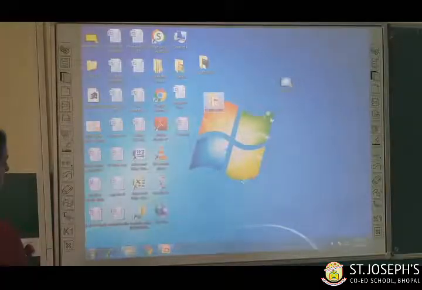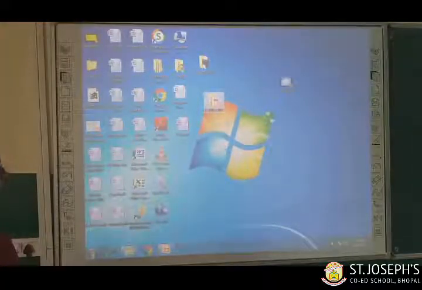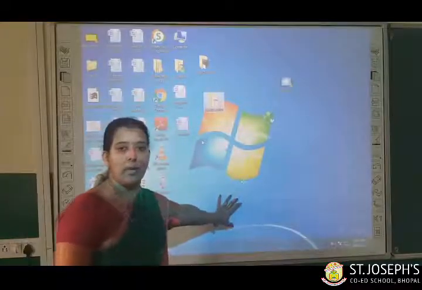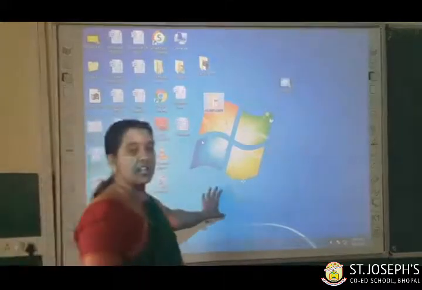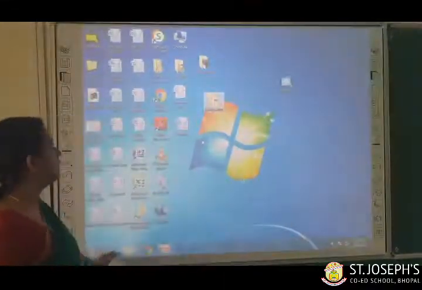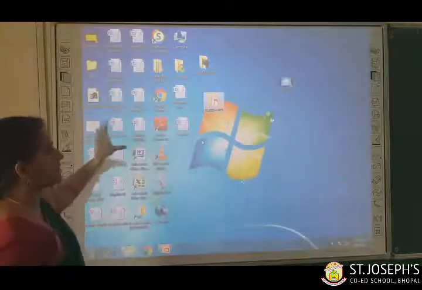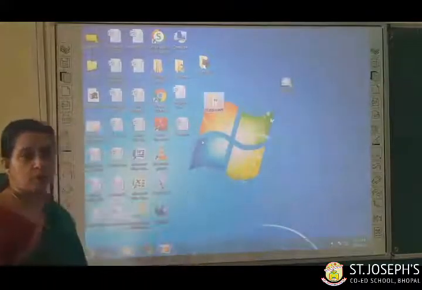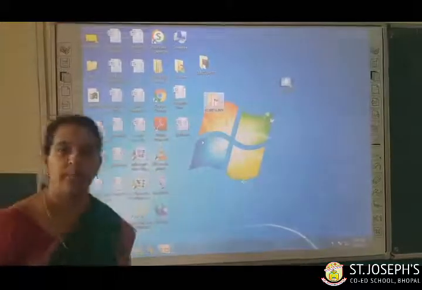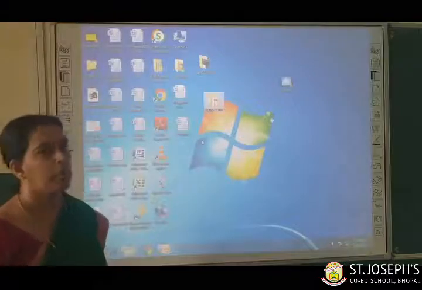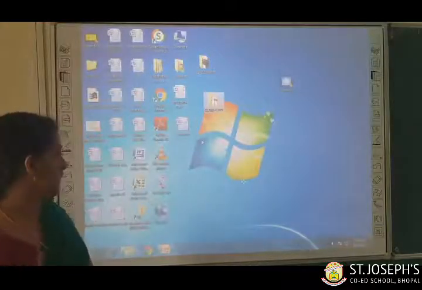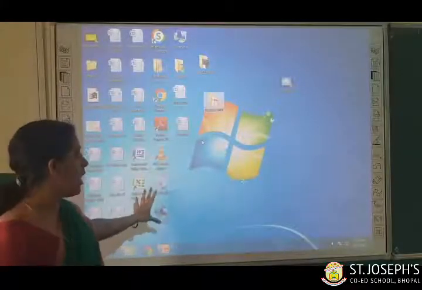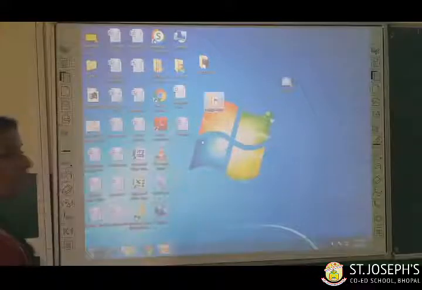Now on the desktop, you can see the taskbar. And what is this known as? This is known as background picture, desktop background. Then taskbar, then icons. So on the desktop you can see so many things. Icons, taskbar, desktop background. What do you mean by desktop background? The background picture of the desktop screen. It is also known as wallpaper. Can you change the wallpaper? Yes, it is very easy to change the wallpaper according to your choice. That we will learn later, children.